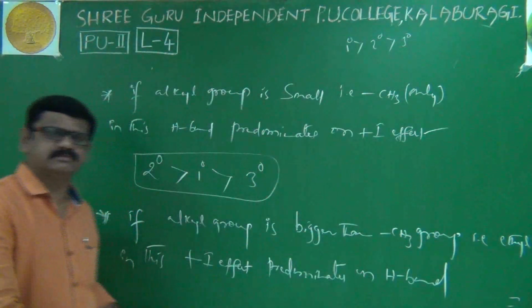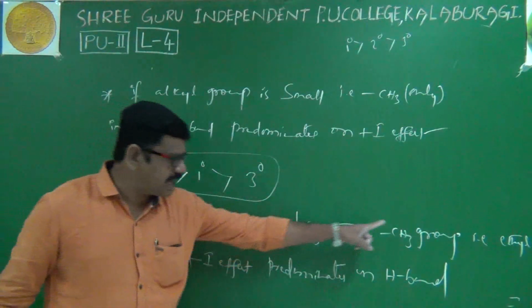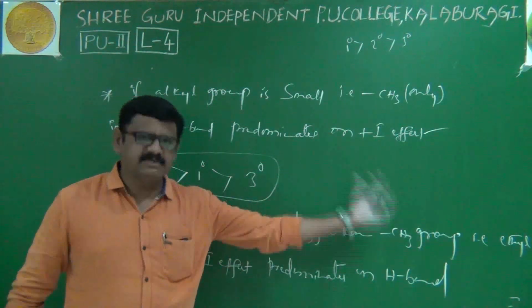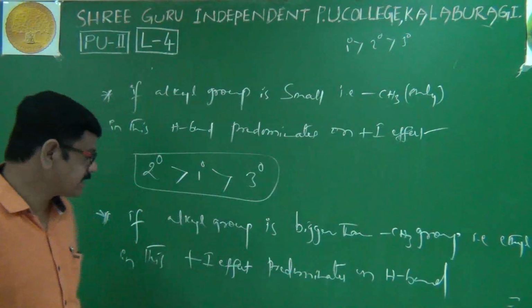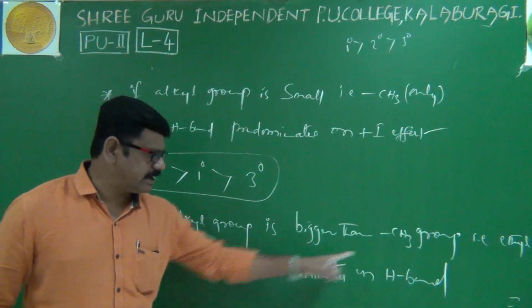That's it. Means if the alkyl group is bigger than methyl, whether ethyl, propyl, etc., in that case the inductive effect will dominate over hydrogen bonding.